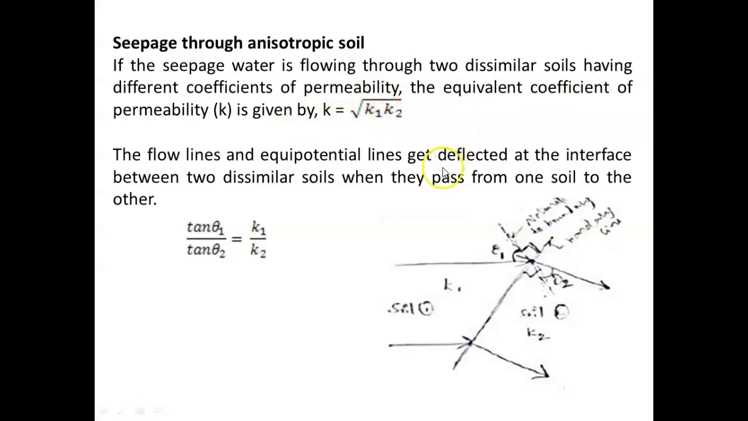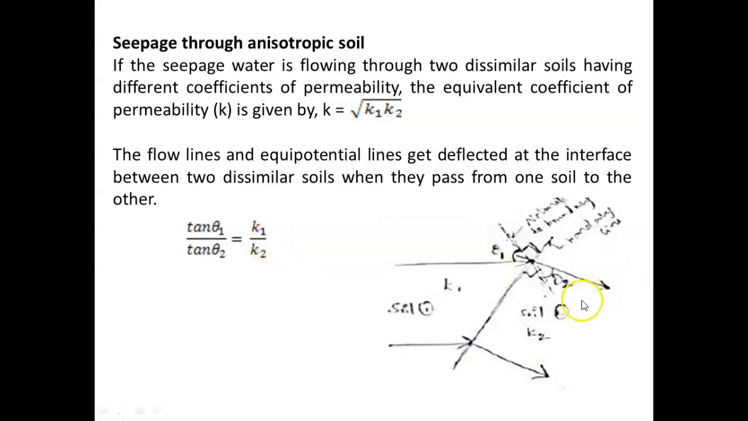So here the flow lines and equipotential lines get deflected at the interface between two dissimilar soils when they pass from one soil to the other. This is soil 1, this is soil 2. So in this case we can find the ratio as tan theta 1 divided by tan theta 2 equal to K1 by K2. Like this we can obtain the relationship among the coefficients of permeability.